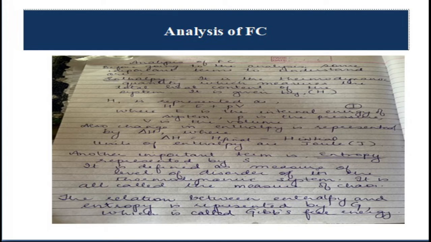It is important to know the efficiency of a fuel cell. We say that fuel cells are highly efficient. They give efficiency up to 70%, and therefore they are better than conventional systems. So how is this efficiency higher? To understand this, it is important to know what enthalpy is. It is the thermodynamic quantity which measures the total heat content of a system, and it is represented by H, where H is equal to E plus PV. What is E? E is the internal energy of the system, P is the pressure, and V is the volume.